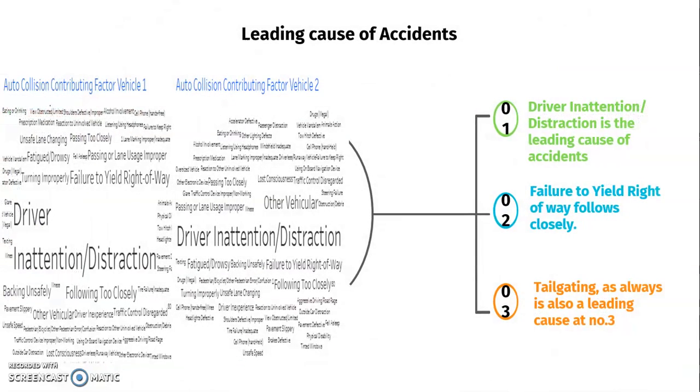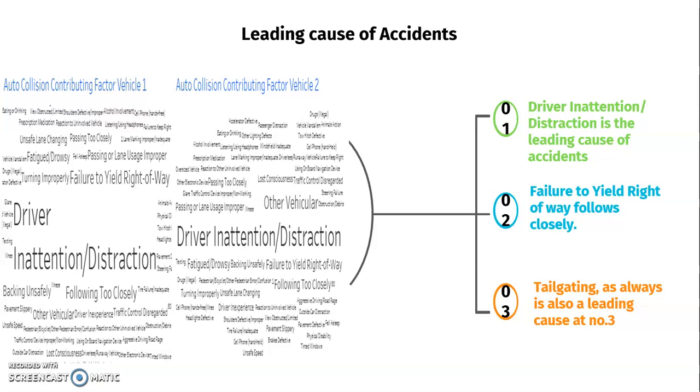Moving on to the next slide, I was able to find out the leading cause of accidents. Here I have used a word cloud, and as we know, in a word cloud the frequency of each value is taken into account, and that's how it projects the text in a size.